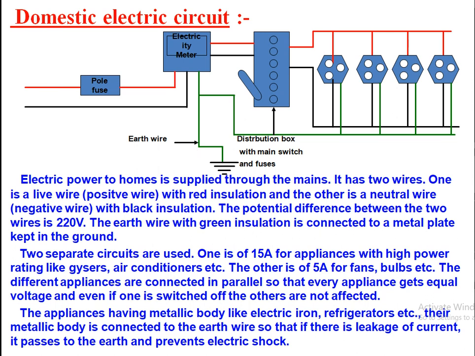The use of earth wire is for our safety purpose. If we are using electrical appliances that have a conducting metal surface which we touch, such as an electric iron, refrigerator, or cooler, the current may pass through the external covering of that appliance, and we may experience a shock. In order to withdraw the current from the metallic surface of that appliance, this earth wire is connected. This earth wire brings these external currents to the ground. It is called the earth wire, and it is used for safety purpose. So this is the mechanism of the domestic circuit.